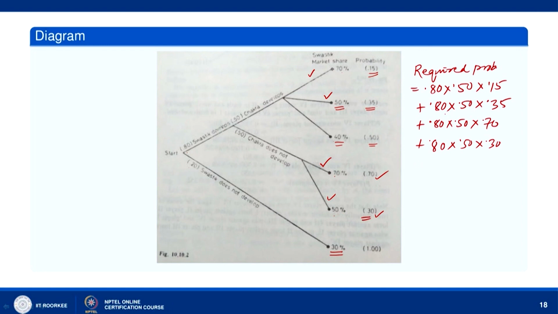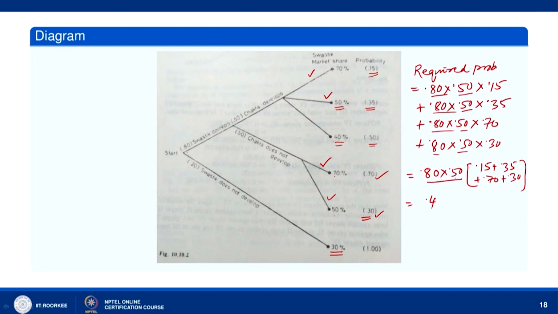Okay. So, how much do we get here? 0.80, 0.50 is common in all the 4 terms. So, we can take that as common, and then we have 0.15 plus 0.35 plus 0.70 plus 0.30. Okay. So, how much is that? 8 5 ja 40. Okay. So, we have 0.4.